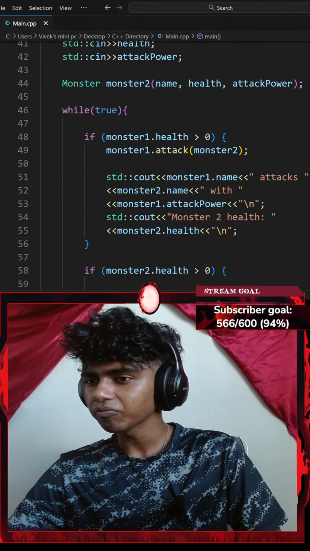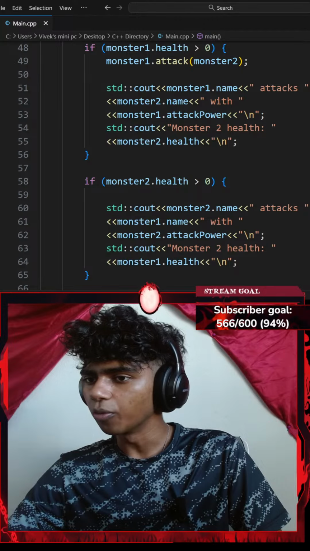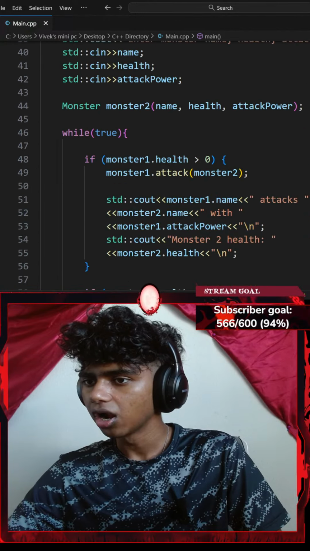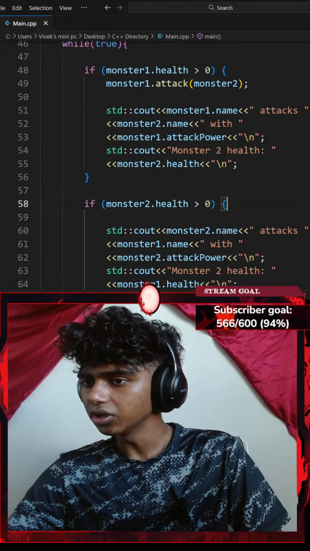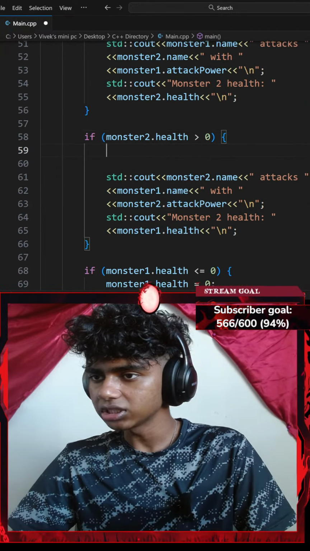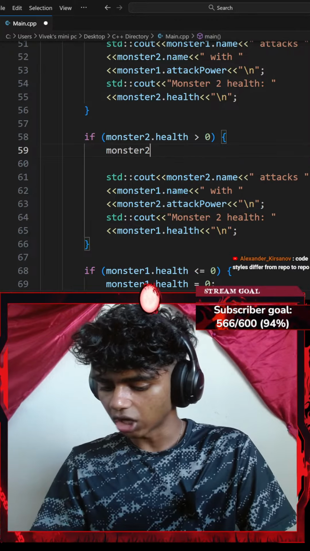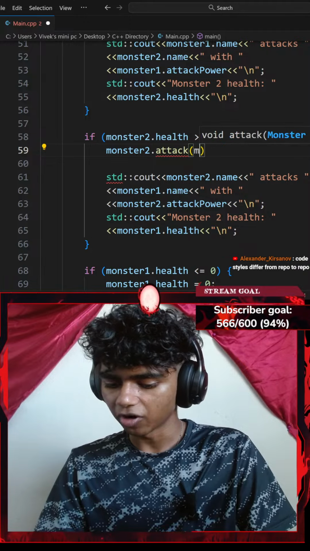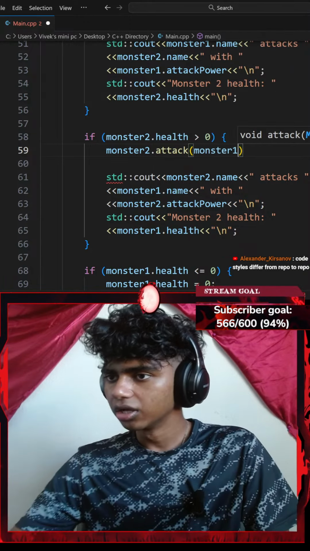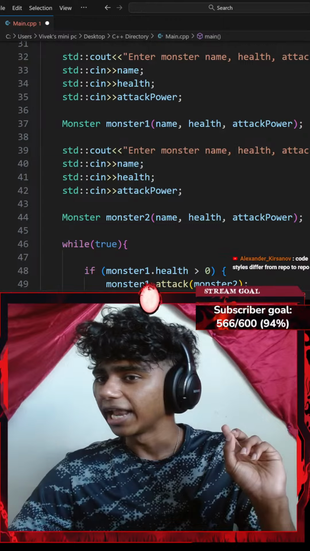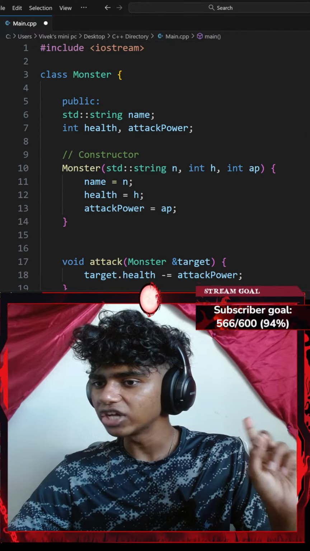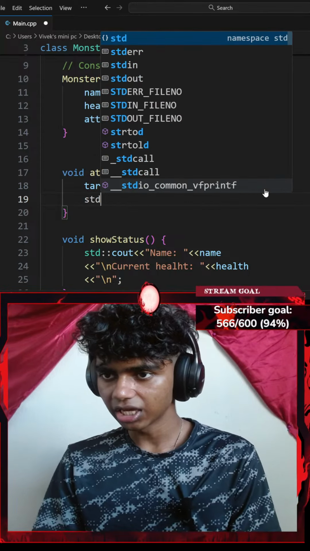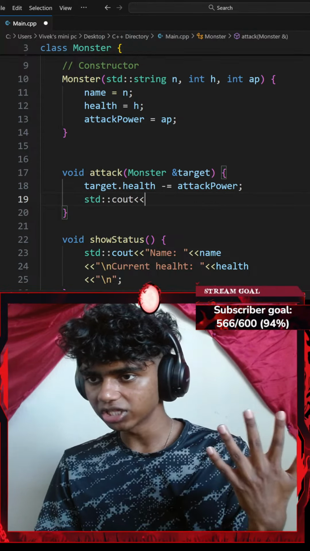That said, let's see. So before I go with monster 1 attacks monster 2, let's go with something like monster 2 dot attack, parentheses, monster 1, ending with a semicolon. Now, inside of my attack method, I do want to ask the user for an input. So I could go with something like a standard console output with an insertion operator.